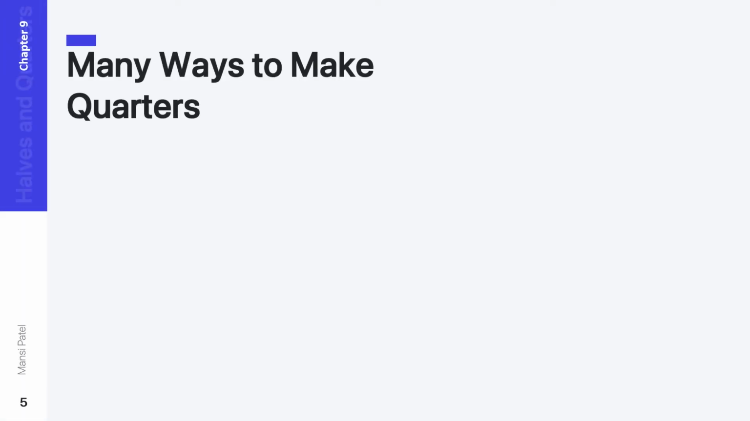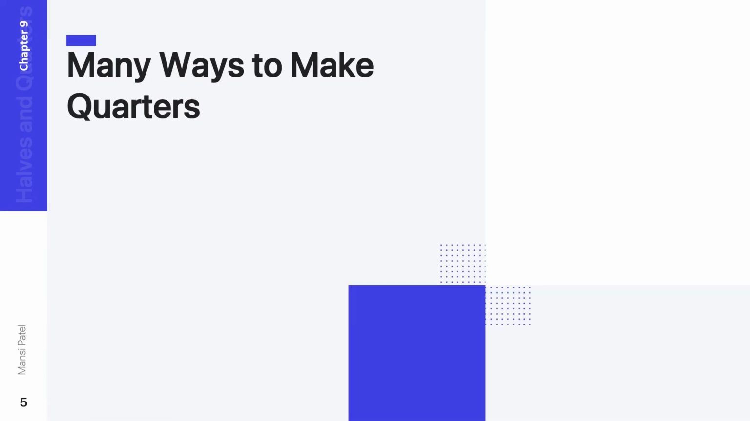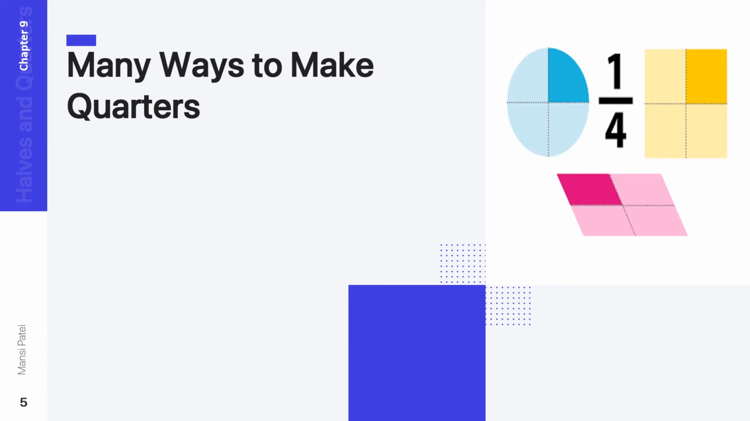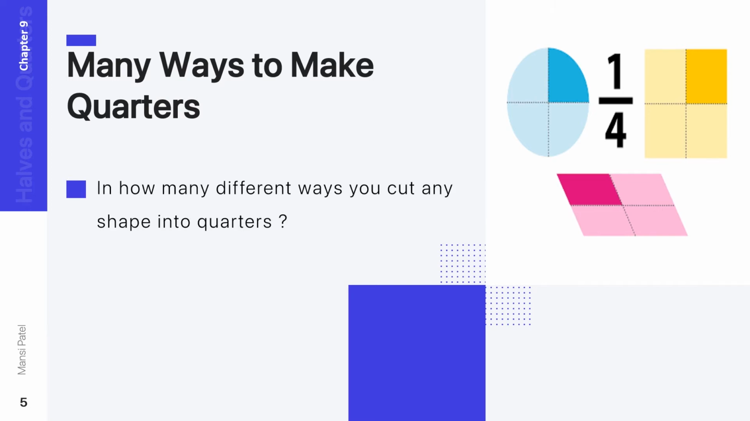Let us see our next topic of chapter number 9, and the name of our next topic is many ways to make quarters. Now do you know what is the meaning of quarters? Quarters means you have to make 4 equal parts. Now let us see with the help of one activity in how many ways you can cut any shape into quarters. So here you have to take any shape and make 4 equal parts of that shape. So let us see.